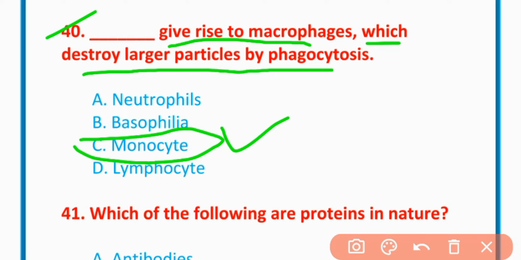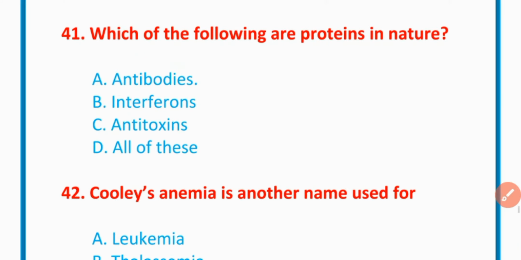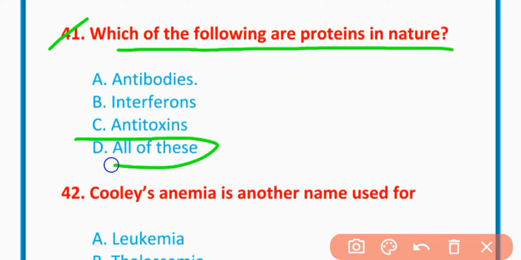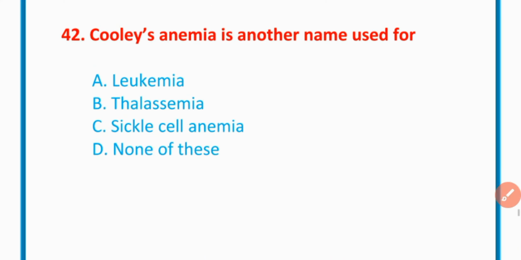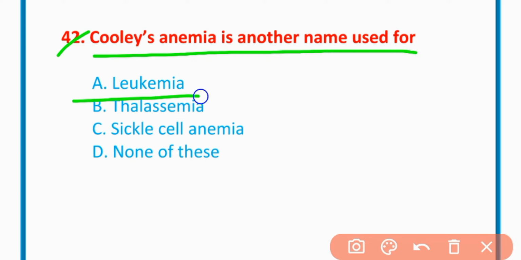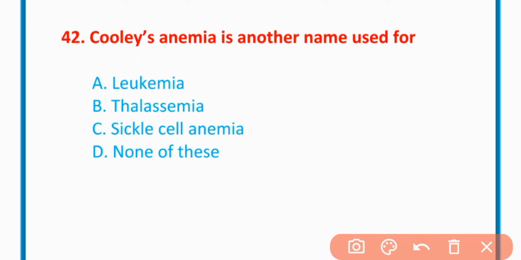Option C is correct. MCQ number 41. Which of the following are protein in nature? All of these are protein in nature. MCQ number 42. Cooley's anemia is another name used for thalassemia. Option B is correct.